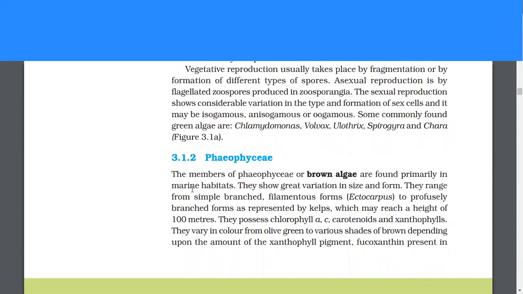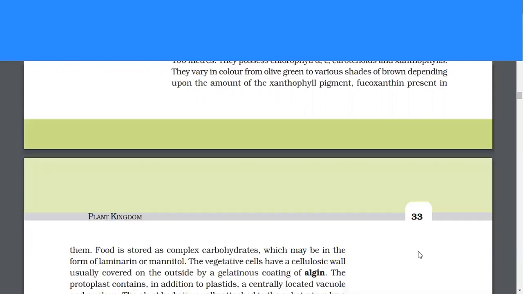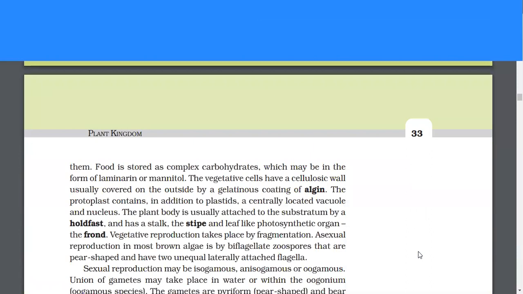Phaeophyceae. The members of Phaeophyceae or brown algae are found primarily in marine habitats. They show great variation in size and form. They range from simple branched, filamentous forms, Ectocarpus, to profusely branched forms as represented by kelps, which may reach a height of 100 meters. They possess chlorophylls a, c, carotenoids, and xanthophylls. They vary in color from olive green to various shades of brown, depending upon the amount of the xanthophyll pigment, fucoxanthin, present in them. Food is stored as complex carbohydrates, which may be in the form of laminarin or mannitol.